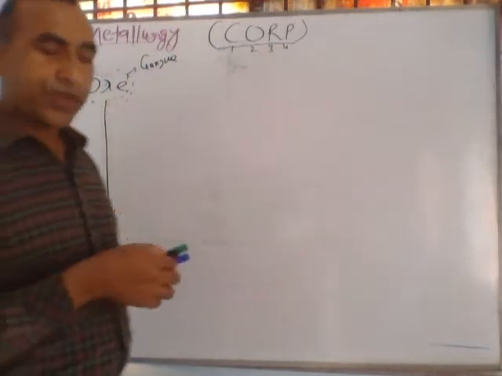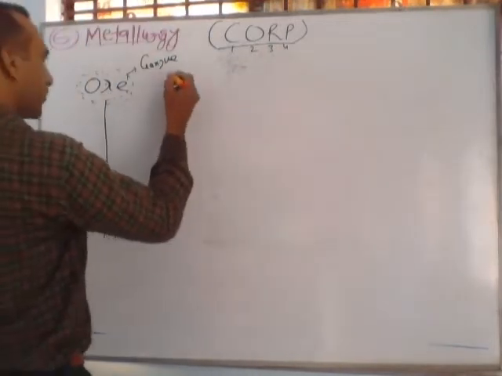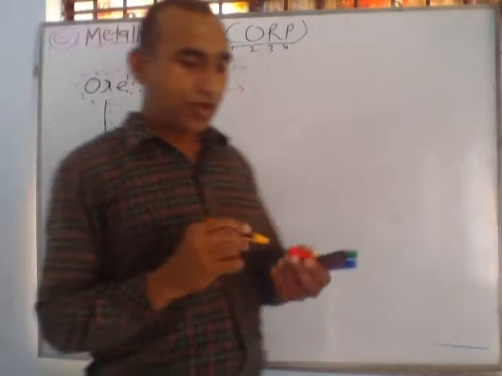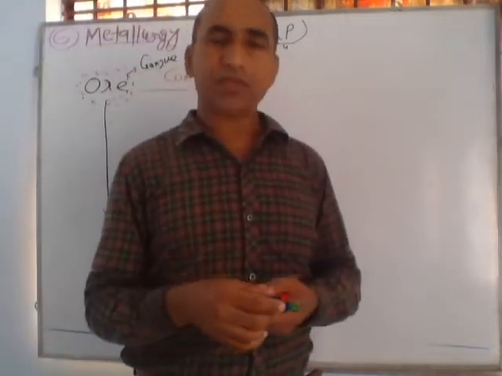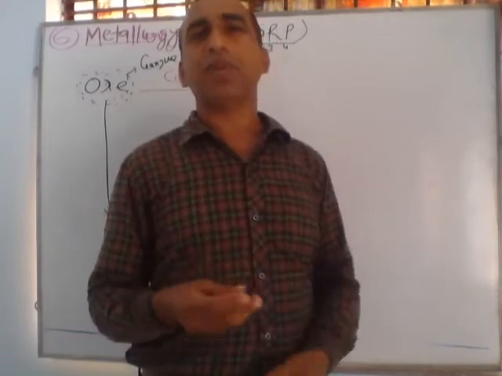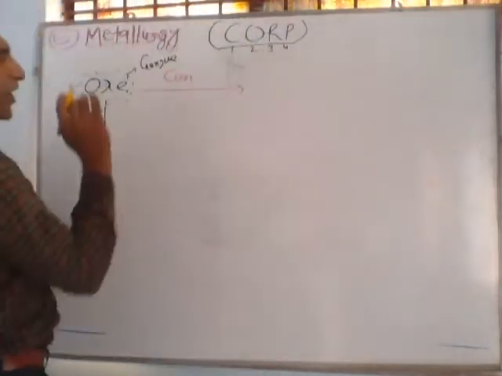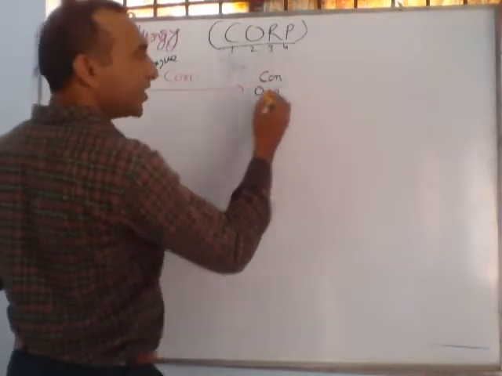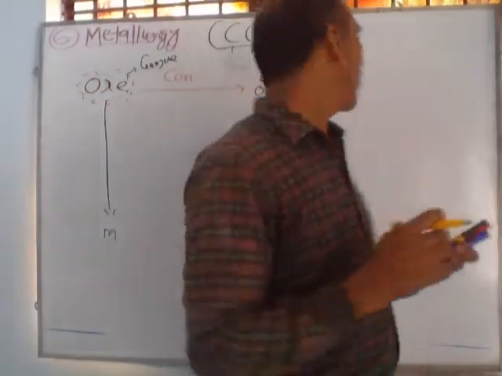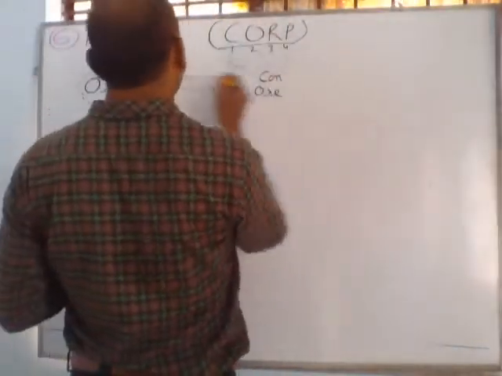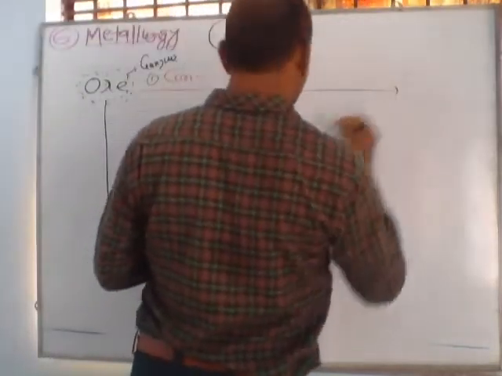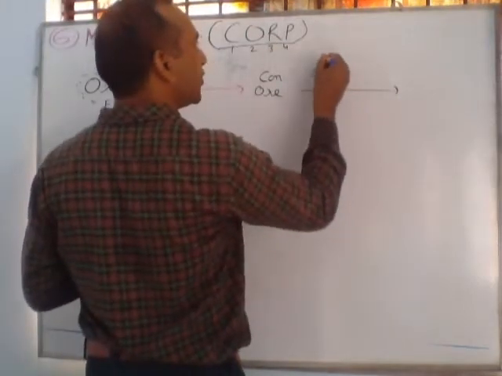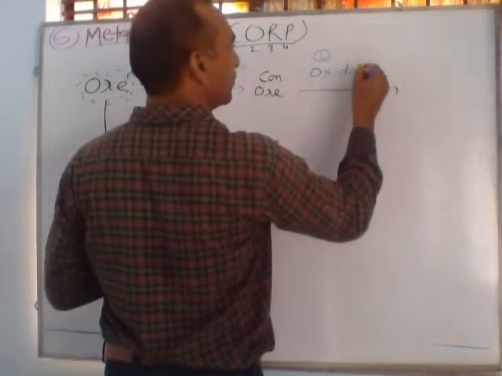So first, C stands for concentration of ore. Concentration of ore means dressing of ores, meaning we want to remove the gangue particles, impurities, by some simple techniques. So after concentration of ore, we obtain concentrated ore. Second, O. First is concentration. Second topic, O stands for oxidation. So in the second step, we use the oxidation process.